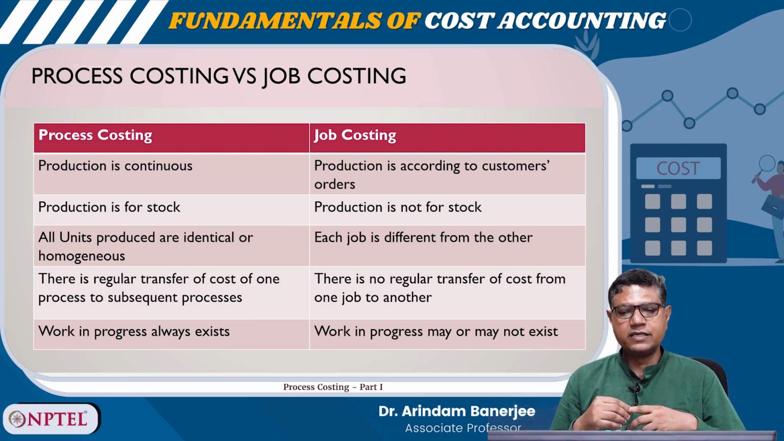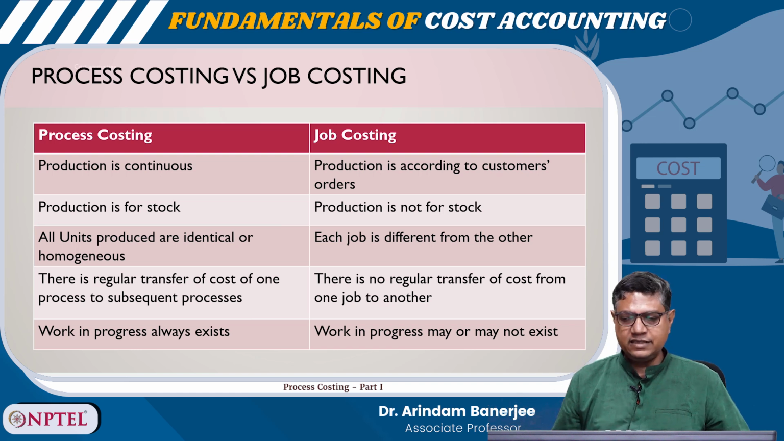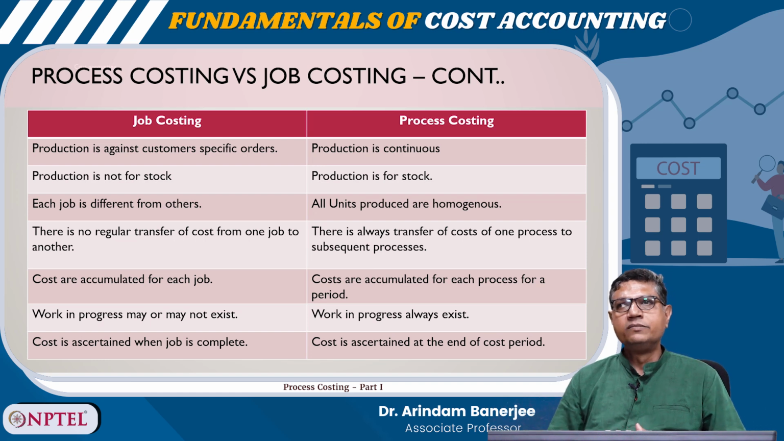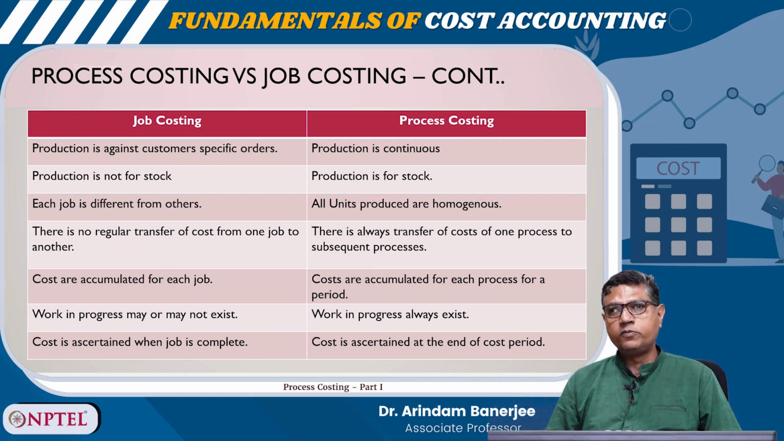There is a regular transfer of cost of one process to subsequent processes. There is no regular transfer of cost from one job to another. Work in progress always exists in process costing. Work in progress may or may not exist in job costing. So, in case of job costing, the production is against the customer's specific orders. In case of process costing, the production is continuous. Production is not for stock in job costing, but in process costing, production is for stock.